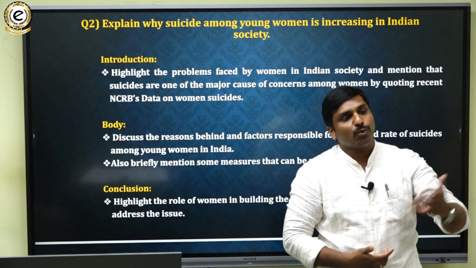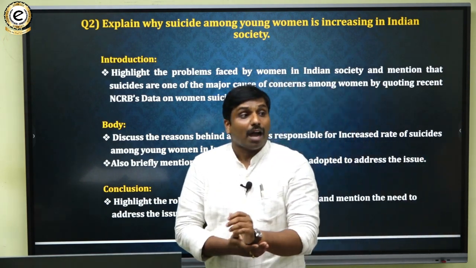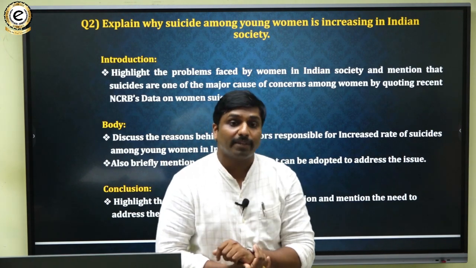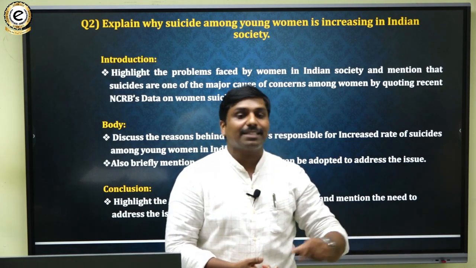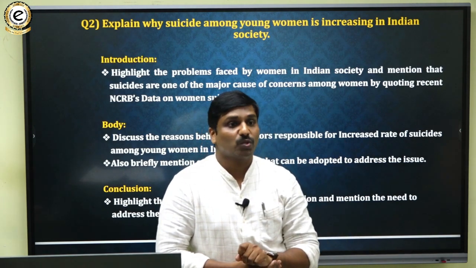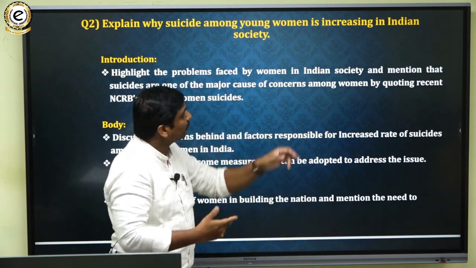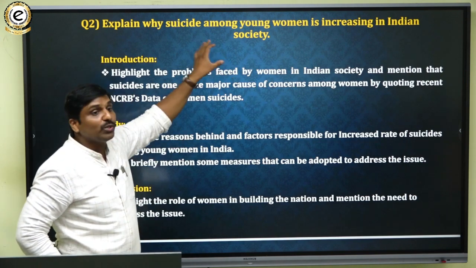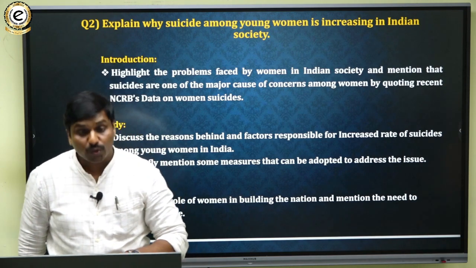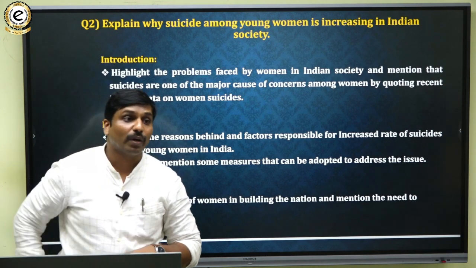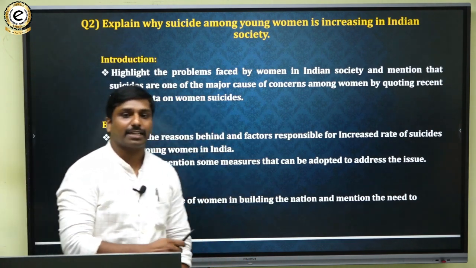Then in the same paragraph, in the next point, you have to say that amongst all the problems faced by women, suicide is a major cause of concern at present. That thing you have to highlight. And in the next paragraph, you have to substantiate your point that suicides are increasing. For this, you have to substantiate with NCRB's data.